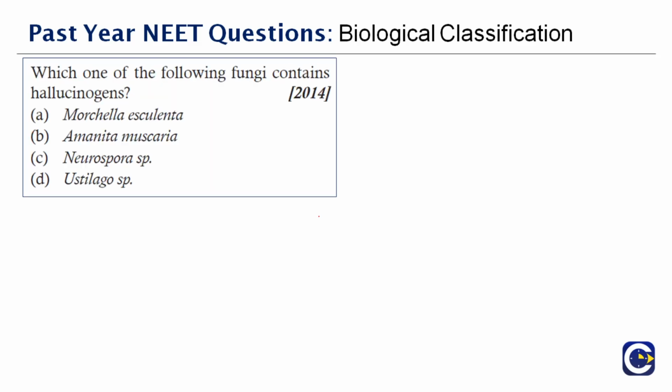Next question: which one of the following fungi contains hallucinogens? What do you mean by hallucinogens? We would have heard the term hallucination. A hallucinogen is a psychoactive agent which causes hallucination.